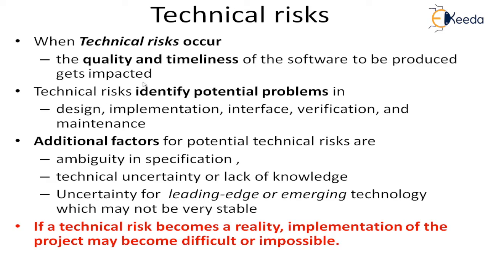These are also project activities, but during these activities some technical risk will come. When we discussed the project risk, it was the overall project parameters or characteristics of the project which may create problems. Then there could be additional factors such as ambiguity in specification. This may lead to technical problems, technical uncertainty, or a lack of knowledge of the team members or even the project manager, and uncertainty from leading edge or emerging technology.